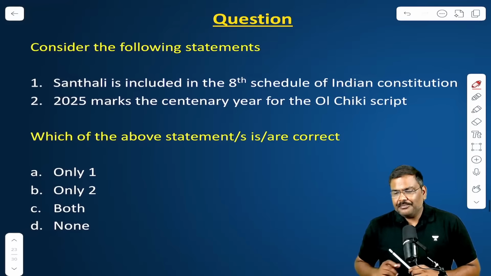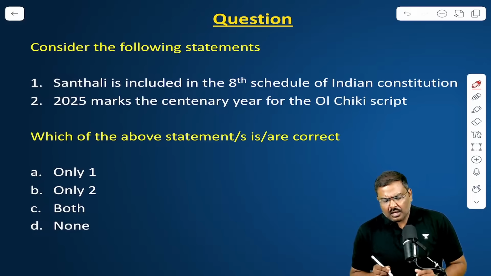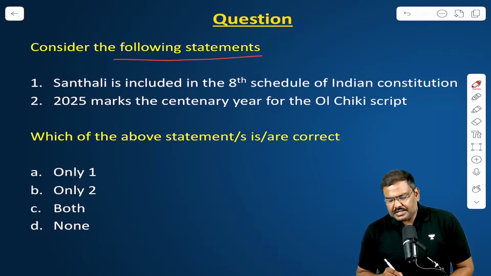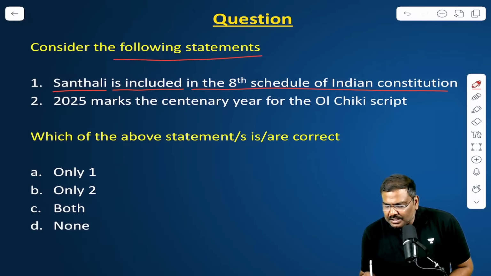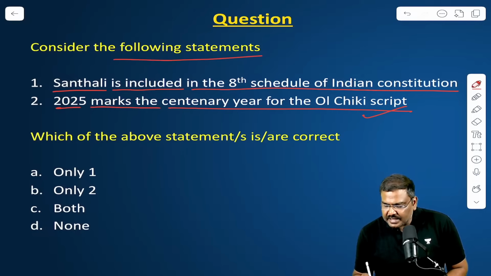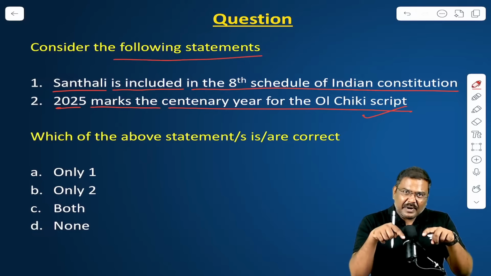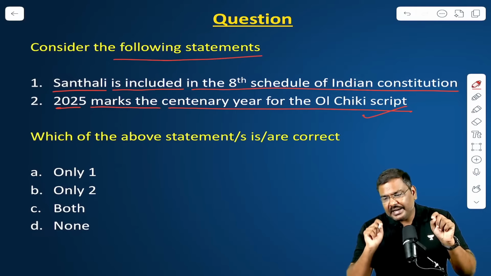Look at the question. Consider the following statements. Santhali is included in the 8th schedule of Indian Constitution. 2025 marks the centenary year for the Old Chiki script. If you read this particular article, you will not get the complete information.